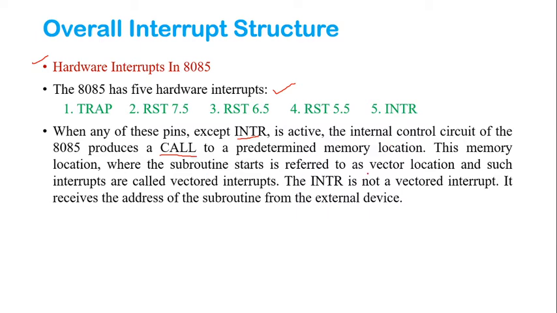The memory location where the subroutine starts is referred to as a vector location, and we already know about vector interrupts, right? Such interrupts are called vector interrupts. We already studied vector interrupts. Okay, so INTR is not a vector interrupt. It receives the address of the subroutine from the external device.